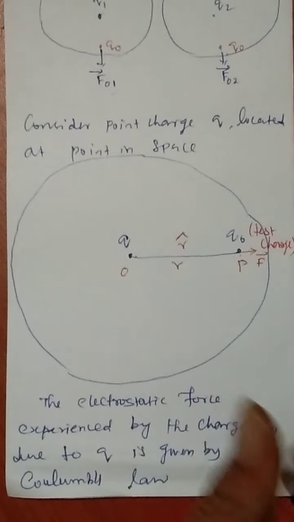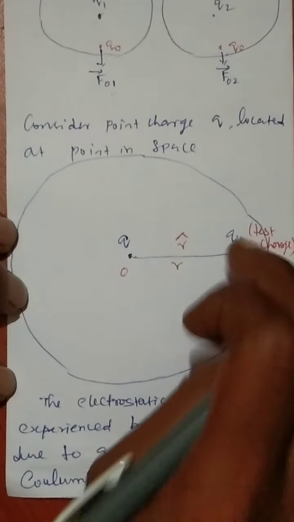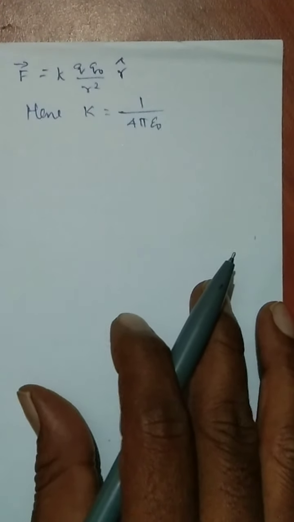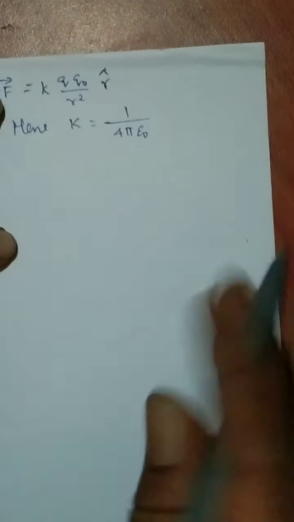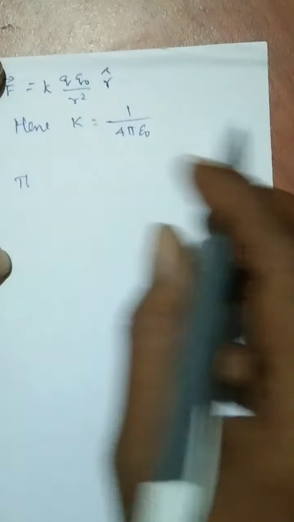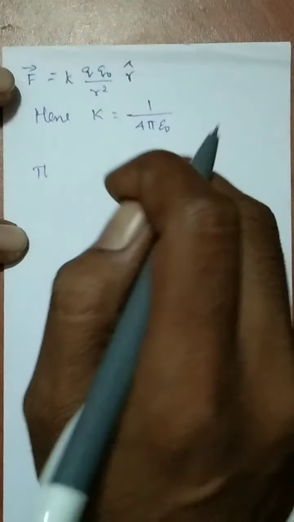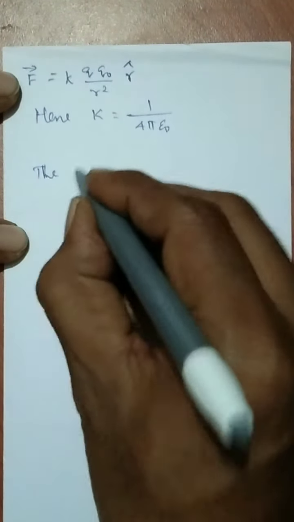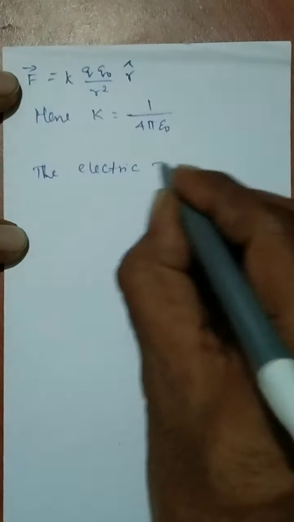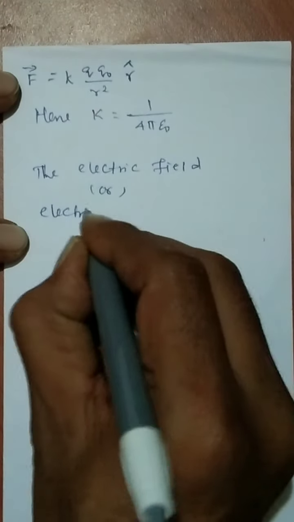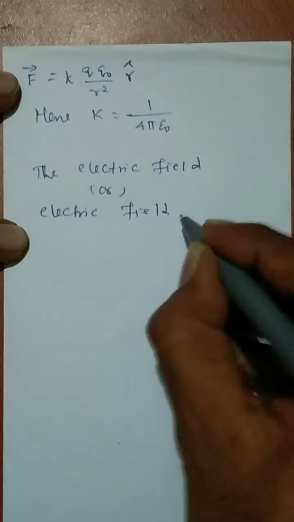This quantity is measured at this particular point, and the force experienced at that particular point is called the electric field or electric field intensity.